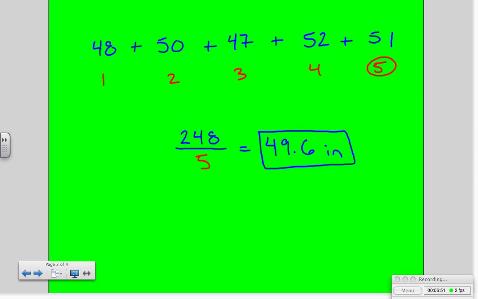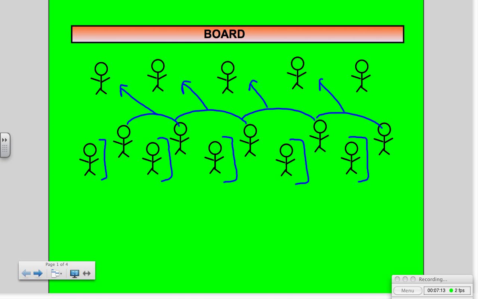And again, one more time, we would call up a new set of 15 kids at random, just to get more kids involved, and have them measure the heights of 5 more students, and then put the numbers on the board again. But then the students themselves would work independently in this case, and the teacher would go around to make sure they're doing some independent work and actually understand the concept, and we go through the example again on the board after they've had a few minutes to work.